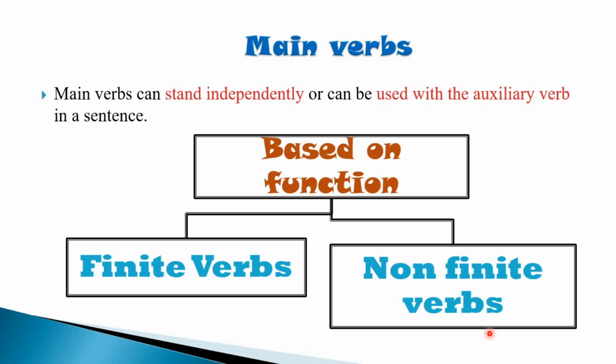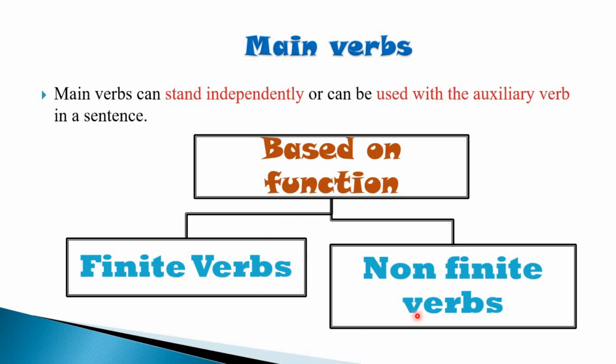Now let's do the main verb. This is the actual verb where we have to study all the different types of verb under this heading. So again, we will divide the main verb based on function as finite verbs and non-finite verbs. Main verbs can stand independently or can be used with the auxiliary verb to form tense or voice or moods and attitudes of the speaker. So main verbs are categorized as finite verbs and non-finite verbs.